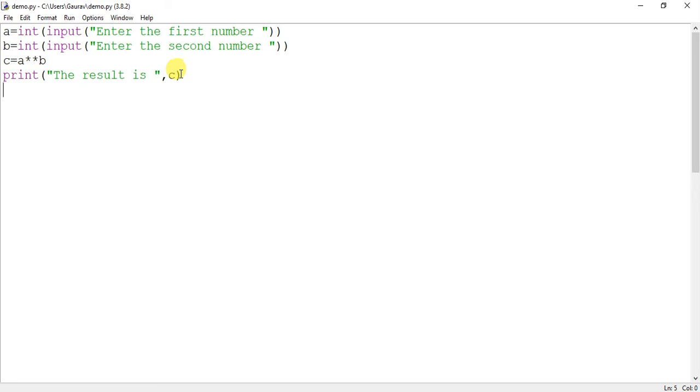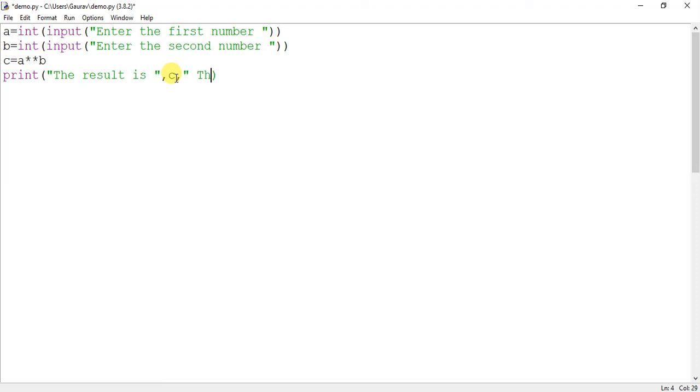While printing the result, you can see that the print statement is a versatile statement. It can just give you the value of c. If you just write print c, it will just print the value of c. If you write print welcome in double quotes, it will just print welcome. But if you want to combine both of them, you can do the same. How can you do it? This is the way. Print, you can give a message, then you can give a value, and again you can combine any combination. You can again have this message.